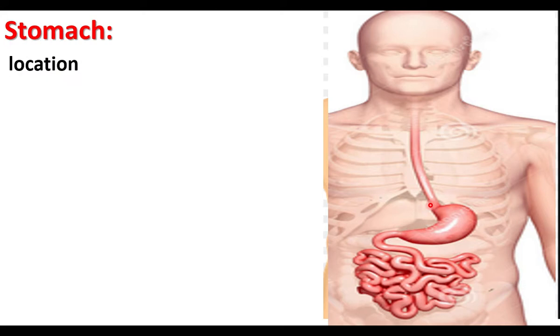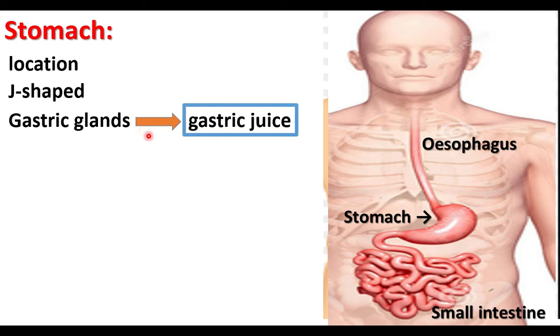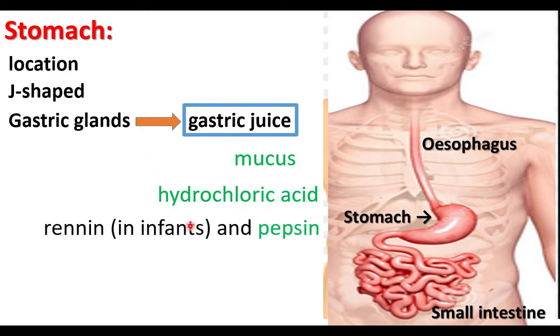Where is the stomach located? Stomach is located in between the esophagus and small intestine. It is J-shaped. Inside the wall of the stomach, there are millions of gastric glands. The gastric glands secrete gastric juice. The gastric juice contains three important components. They are mucus, hydrochloric acid or HCl, and the enzymes renin and pepsin.